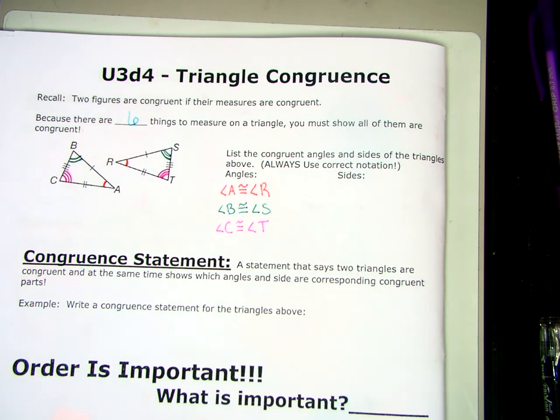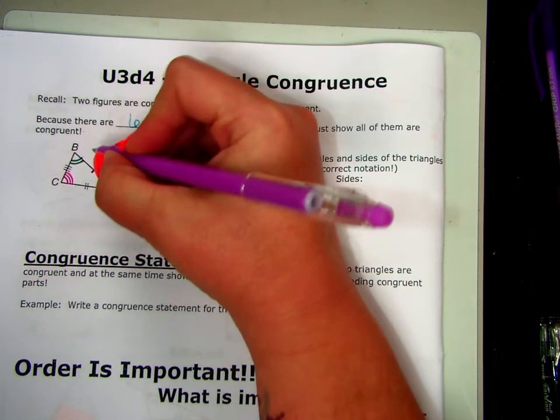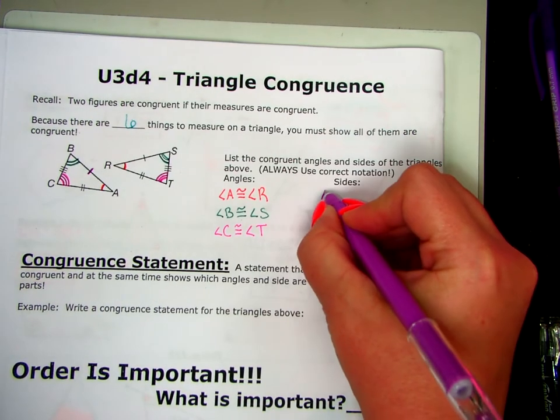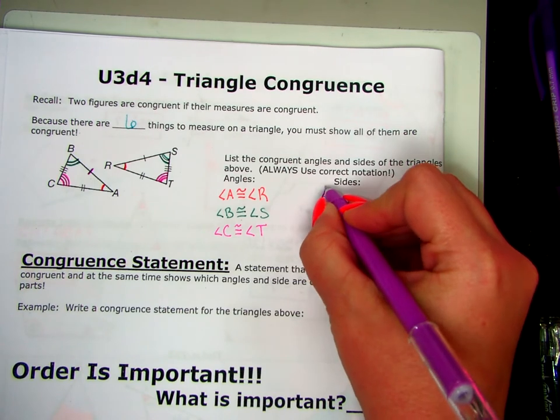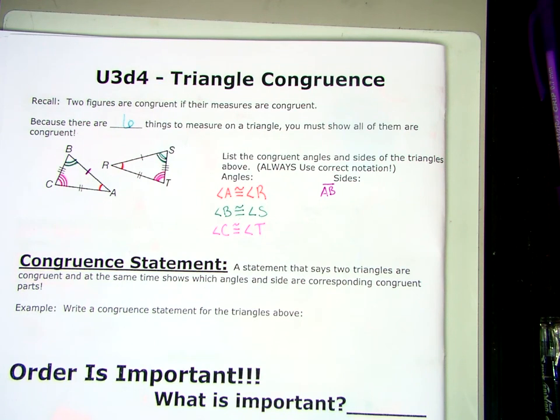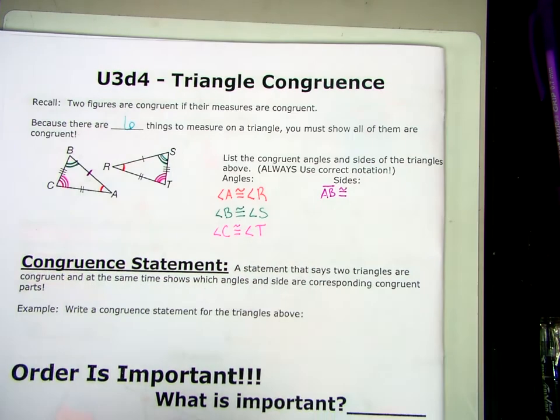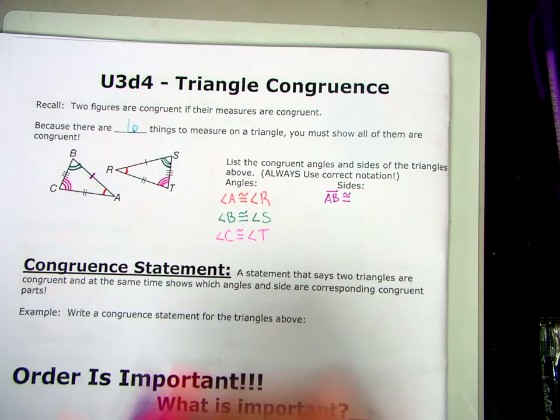Okay. Then we can also do the same thing. So those are those 3 things, but I said there's 6 things that have to be congruent. We also have to show the sides are congruent. So I can see on my first triangle that I have this single tick mark on AB. So segment AB, it's a segment, has endpoints, so we write it as a segment. Notice I'm using all capital letters because the vertices of the triangle are points, right? So segment AB is congruent to, which segment does AB match with? RS.